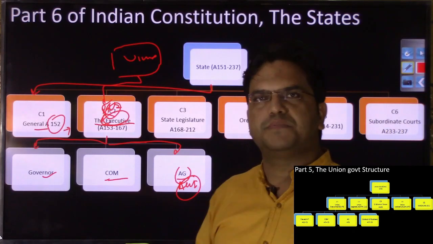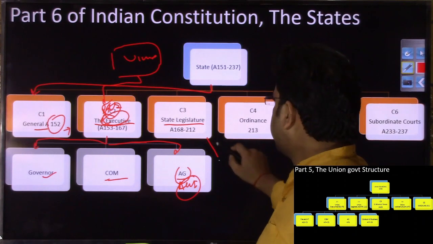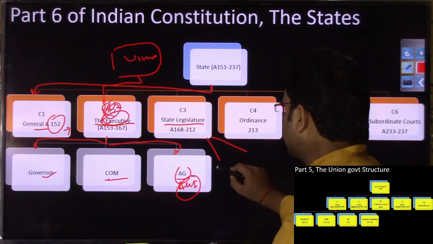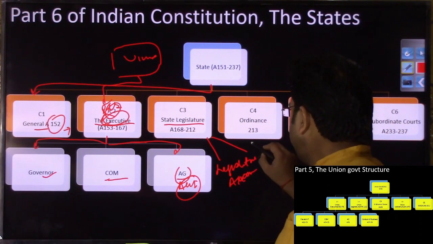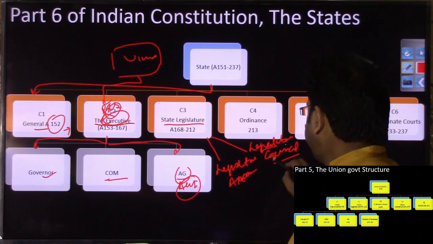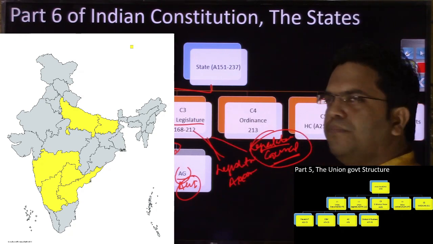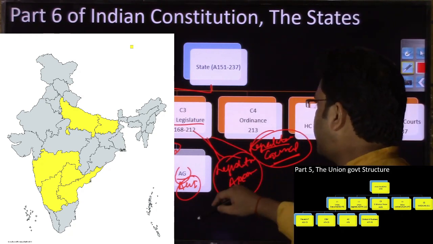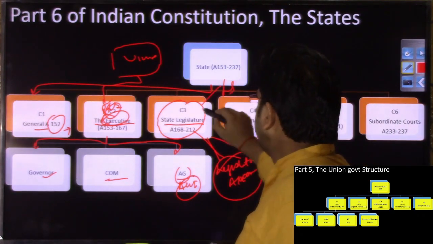So that is the second chapter. The third chapter has been dedicated to the state legislature. What is the state legislature? It is nothing but a legislative assembly, and wherever applicable, a legislative council as well, the upper house. You have 6 states where you have an upper house; otherwise, wherever the upper house is absent, state legislature would mean only the legislative assembly. The corresponding structure at the union government was the Lok Sabha and Rajya Sabha.